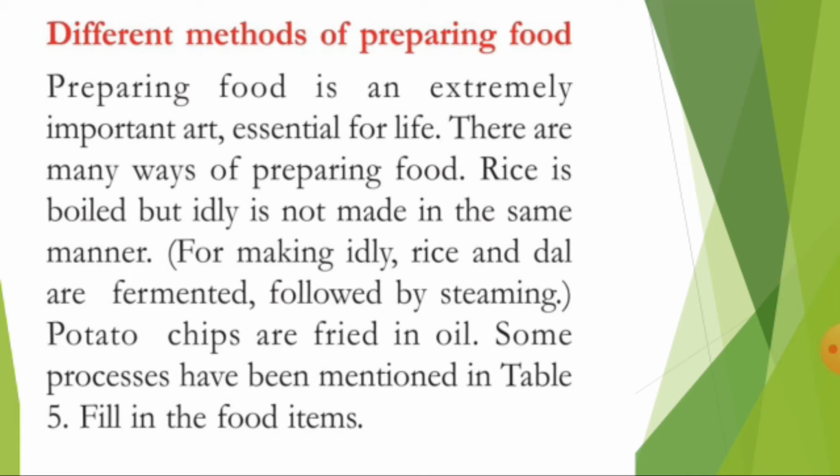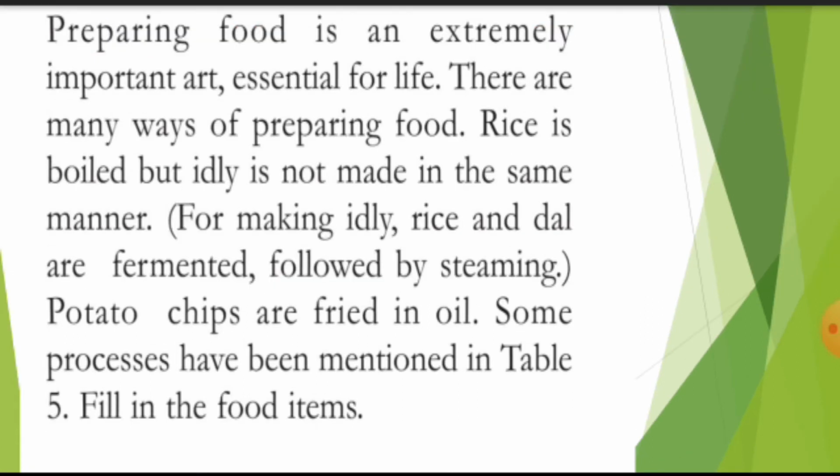Okay. Now in this paragraph he has given three items. Here he has given rice, idli and potato chips. Rice is prepared by boiling.